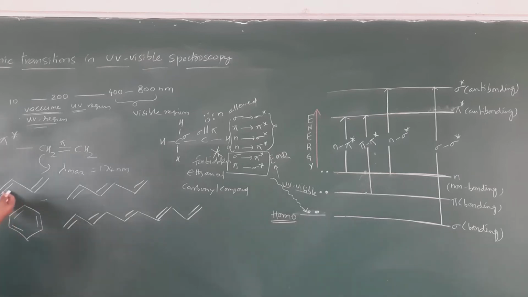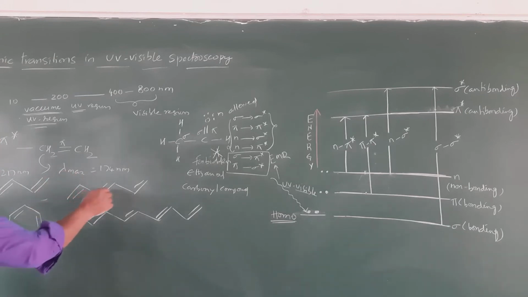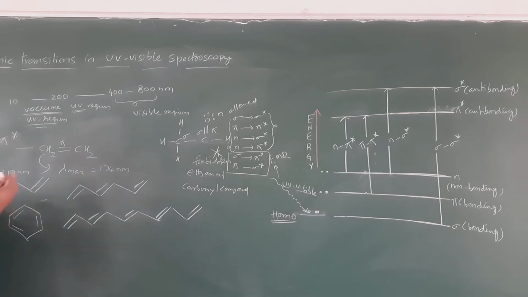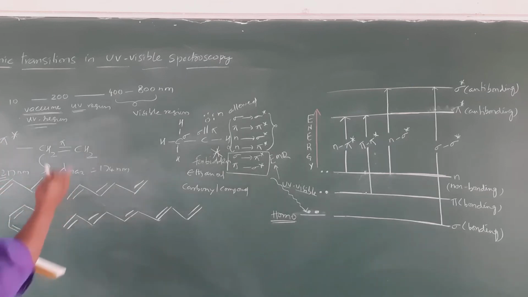For 1,3-butadiene the wavelength is 217 nanometer. Please remember, as the number of pi bonds increases in the chain, the lambda maximum value increases. These molecules are called conjugated dienes; as the conjugation increases, the lambda maximum increases. This comes under the UV visible region.